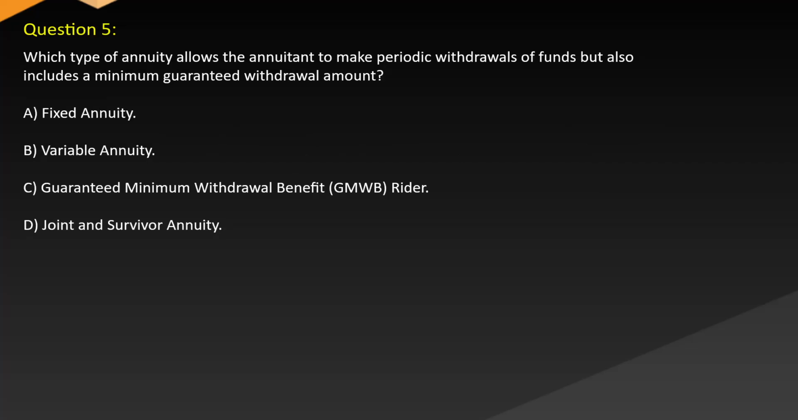Question 5. Which type of annuity allows the annuitant to make periodic withdrawals of funds but also includes a minimum guaranteed withdrawal amount? A. Fixed annuity. B. Variable annuity. C. Guaranteed minimum withdrawal benefit. D. Joint and survivor annuity.